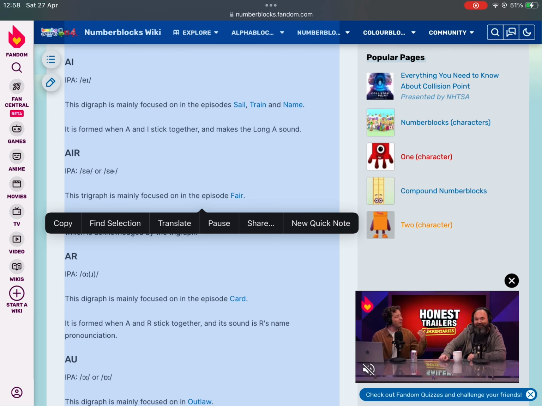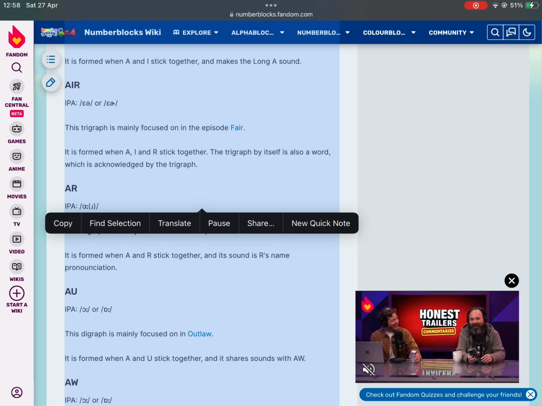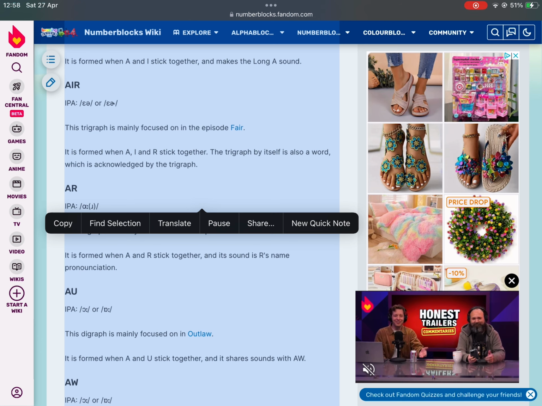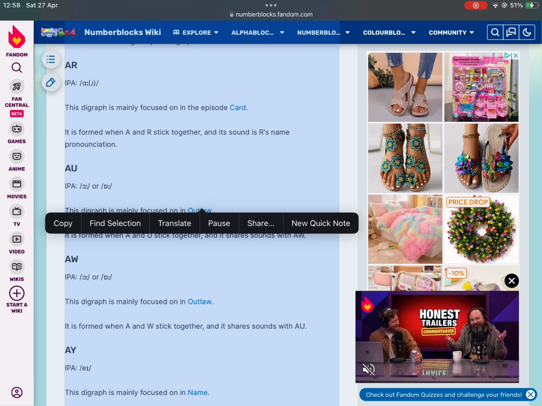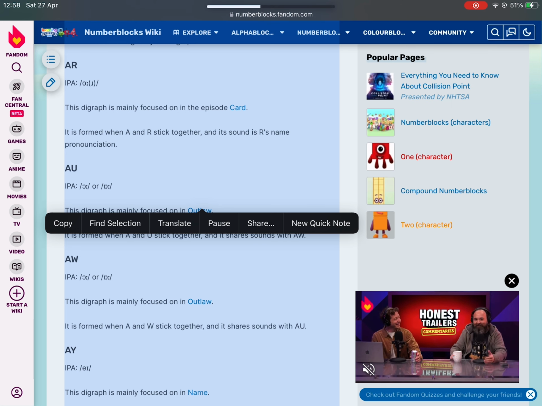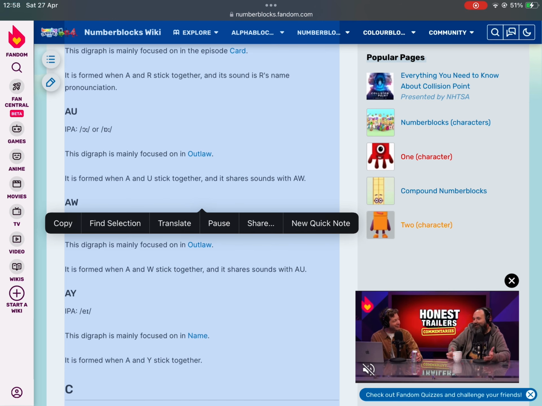It is formed when A and I stick together, and makes the longer A sound. AIR, IPA or. This trigraph is mainly focused on in the episode Fair. It is formed when A, I and R stick together. The trigraph by itself is also a word, which is acknowledged by the trigraph. AR, IPA, comma. This digraph is mainly focused on in the episode Card. It is formed when A and R stick together, and its sound is R's name pronunciation.